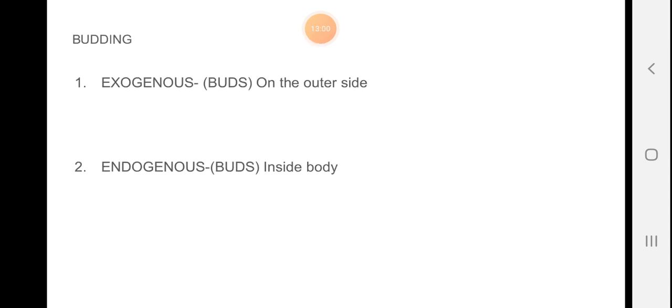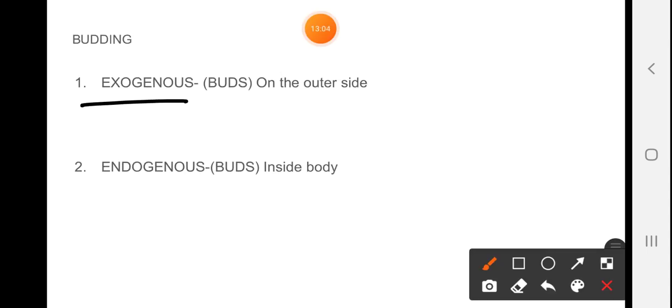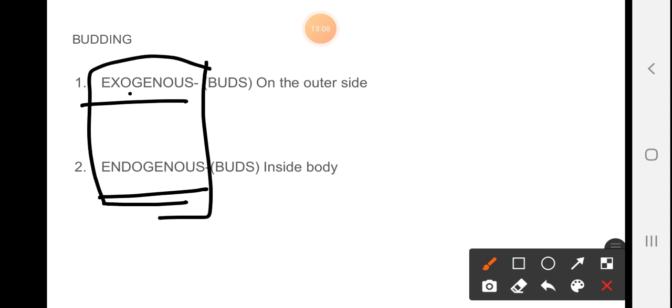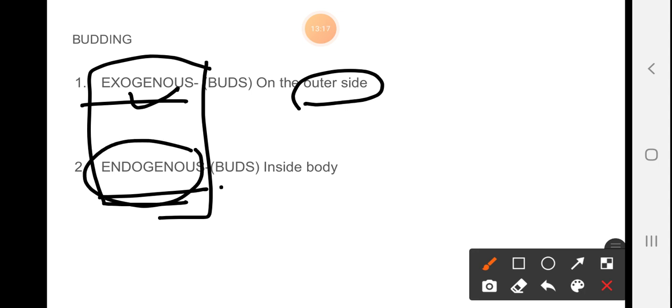I'm so sorry, budding. Next we are seeing budding. There are two types of budding I have classified. First one is exogenous, meaning outside the body: the outgrowth, that is the bud, is outside the body of the organism. And endogenous, that is the bud inside the body of the organism.